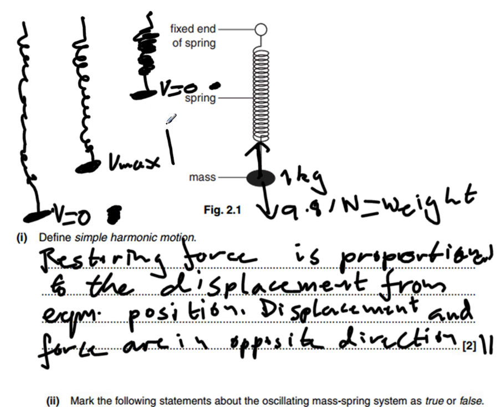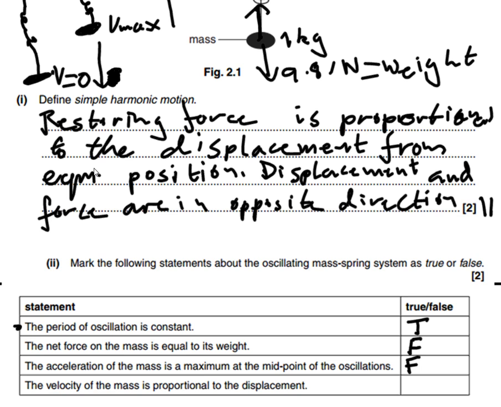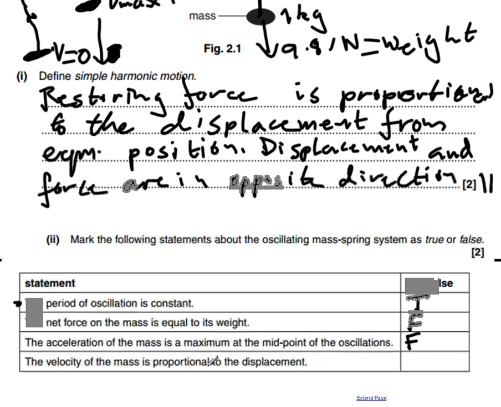So as displacement from here to here gets bigger, velocity gets smaller. And from here to here, as displacement gets bigger, velocity gets smaller. So in this question, velocity is proportional to the displacement. Absolutely not true.